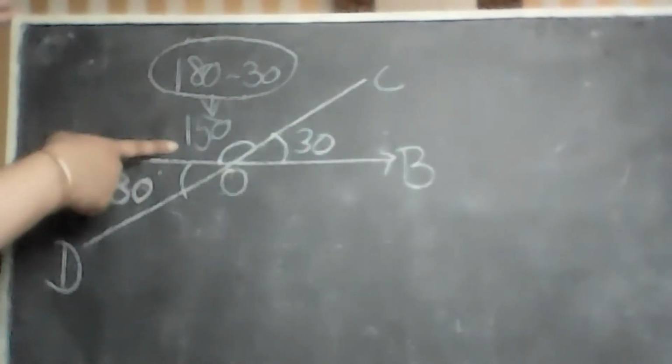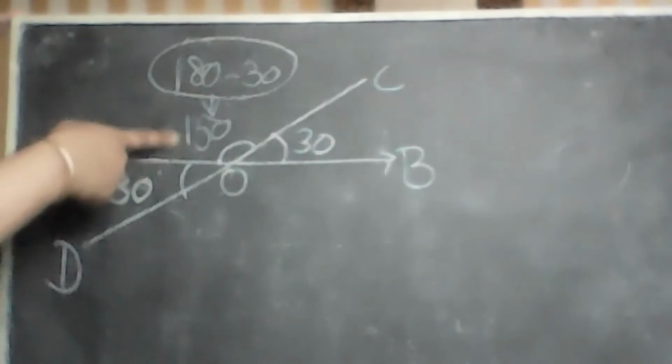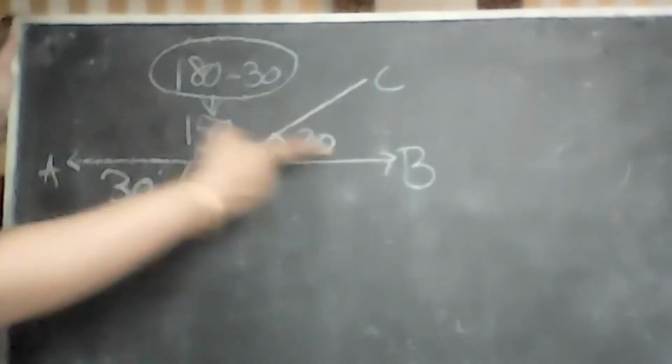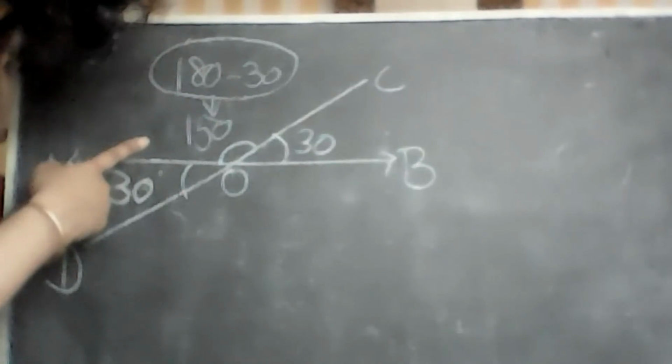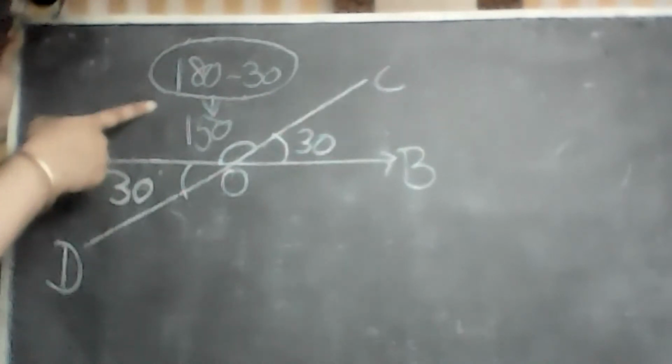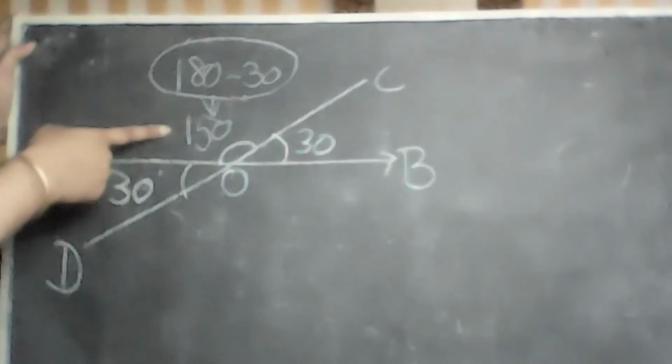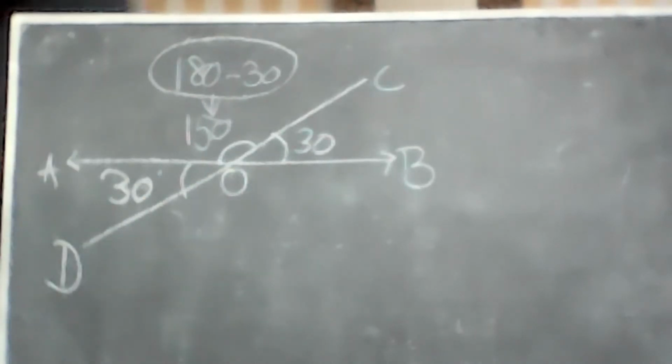You told me this is 150 and you said this is 150 because it is 180 minus 30. Now my question to you is, why are you doing 180 minus 30 to find this angle? Ma'am, because it is a supplementary angle.